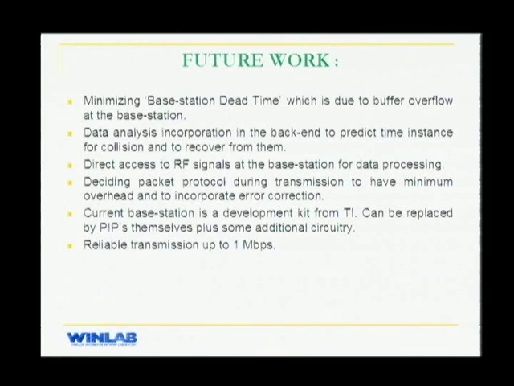Right now, there's no direct access to RF signals at the base station. Further, future hardware may provide this for data processing applications. We are using a simple packet protocol right now, but it's putting in a considerable amount of overhead. So we can have our own packet protocol, which will have minimum overhead, plus incorporate some form of error correction. The current base station we are using is a development kit from TI. But we saw that both the base station and the PIP have the same basic components. So the base station can actually be replaced by a PIP with some additional circuitry. What we want to achieve is reliable transmission up to 1 Mbps.